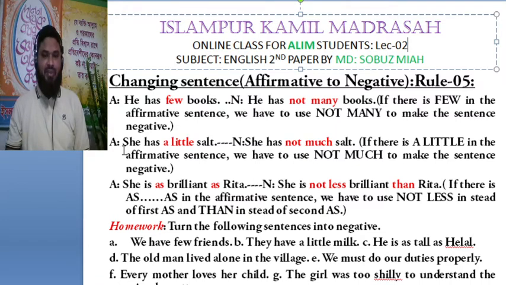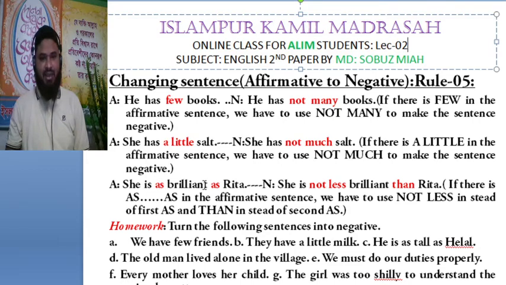Again, she has a little salt. A little. To make this, we have to use not much. If there is a little in the affirmative sentence, we have to use not much to make the sentence negative. Here is another type of affirmative sentence, that is, she is as brilliant as Rita.